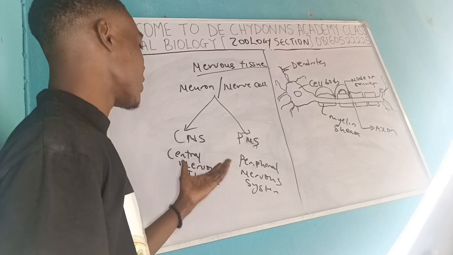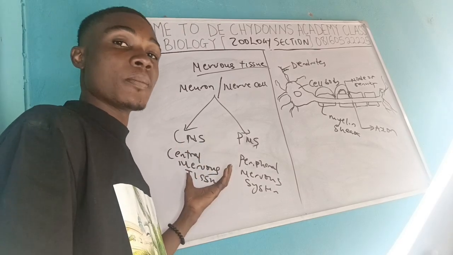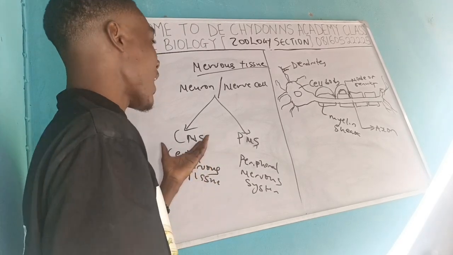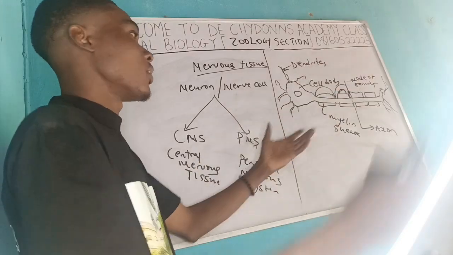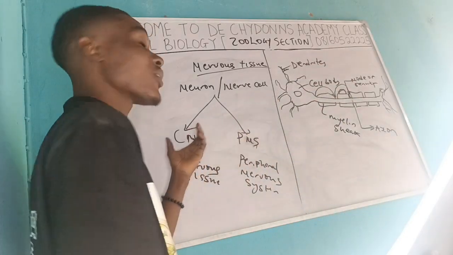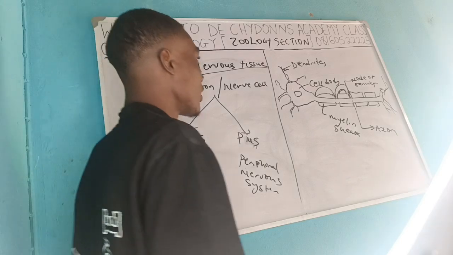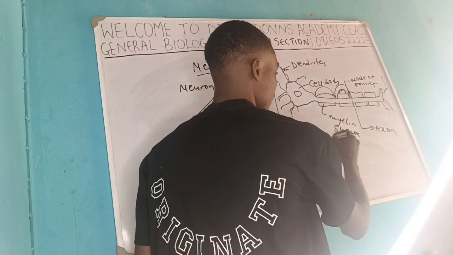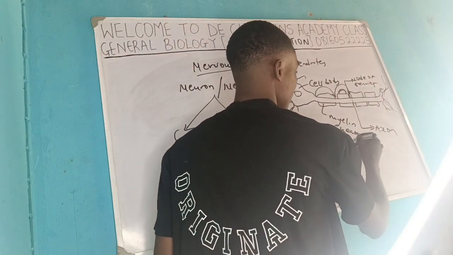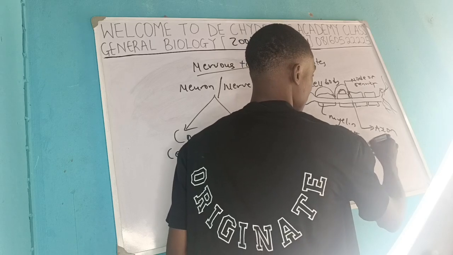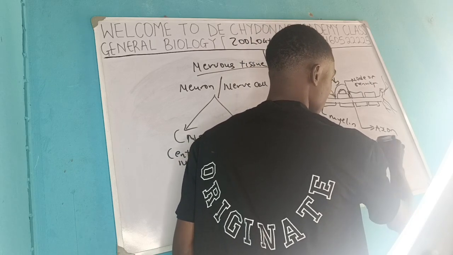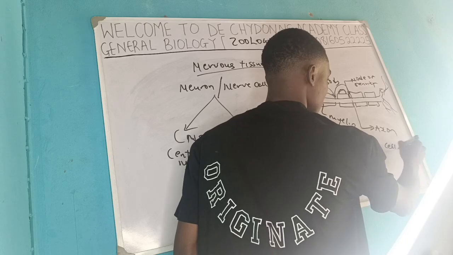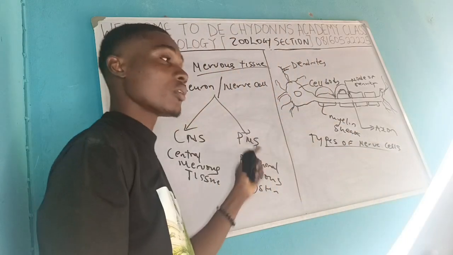Coming to the central nervous system, I've said that the brain and the spinal cord are the parts that you can see here. The peripheral nervous system consists of the parts of the body that are outside the brain and the spinal cord. It will interest you to know the types of nerve cells, or neurons.